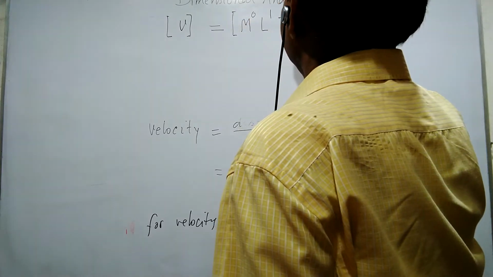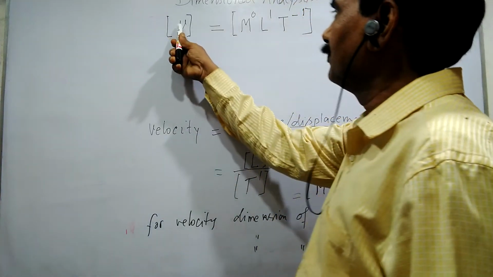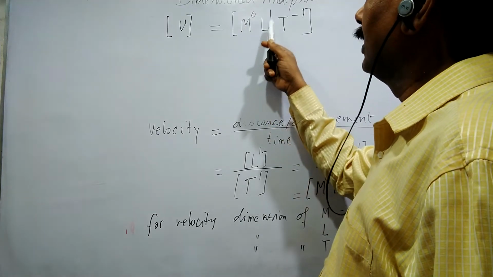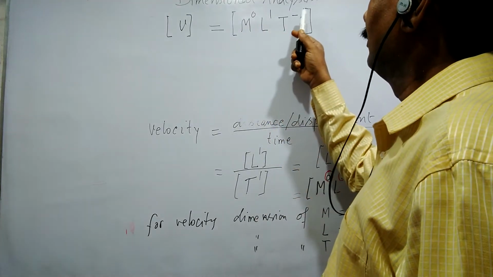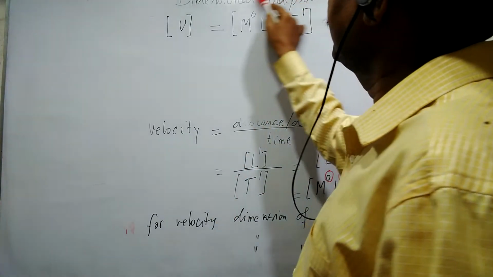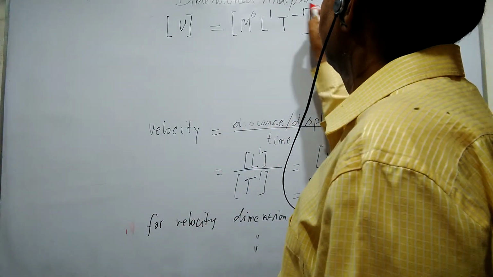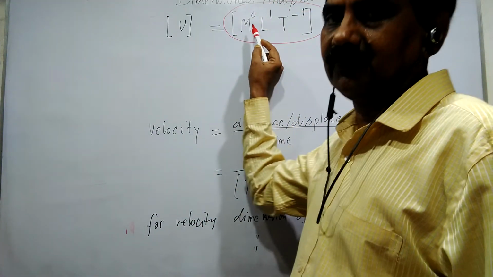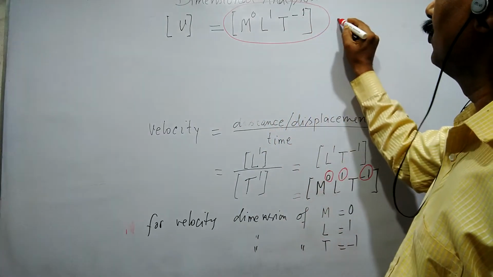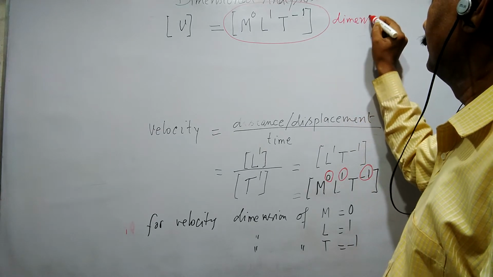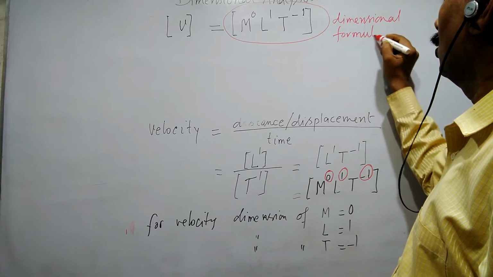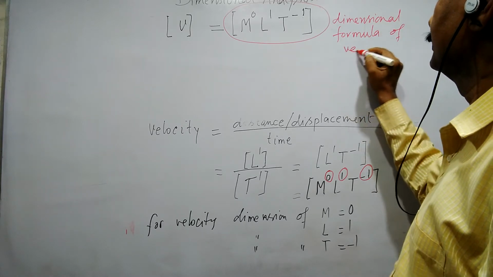So the dimension of velocity is 0 on M, 1 on L and minus 1 on T. This expression, M to the power 0, L to the power 1 and T to the power minus 1, is known as the dimensional formula of velocity. Okay?